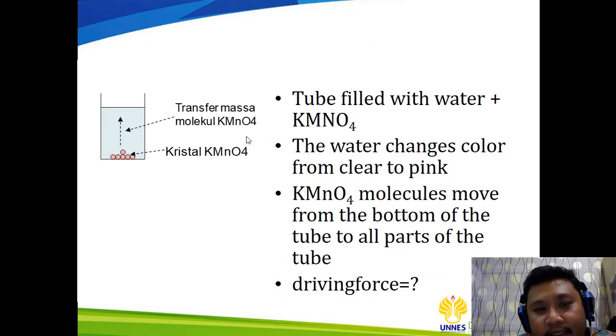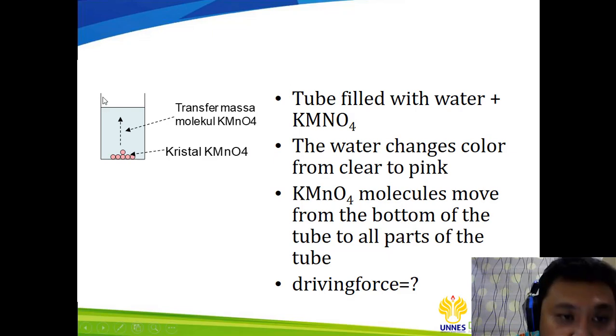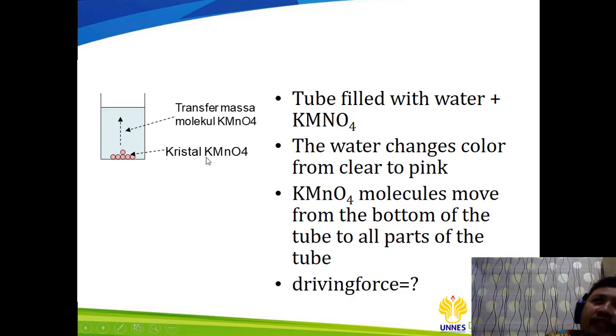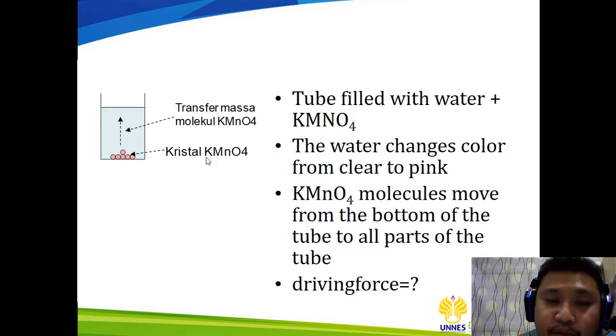Next, here we have an example of a tube which is filled with water and also potassium permanganate, KMnO4. At first, as you can see, we have a tube filled with water, and then we have the potassium permanganate crystal. KMnO4 in English is potassium permanganate; in Indonesian it is kalium.